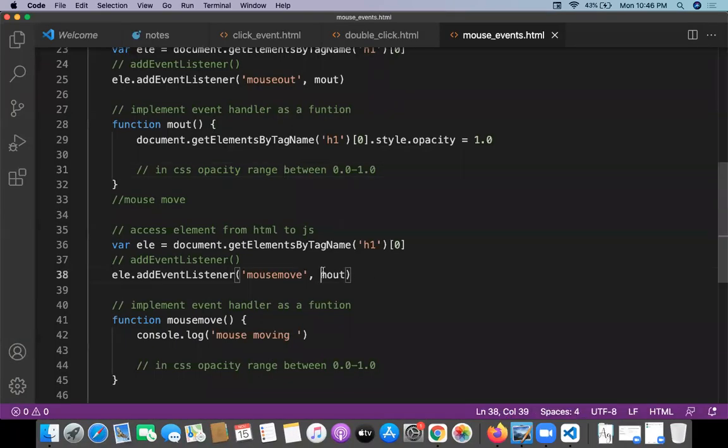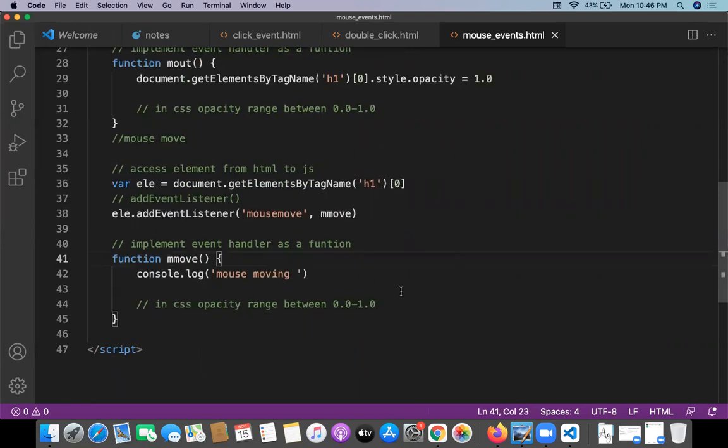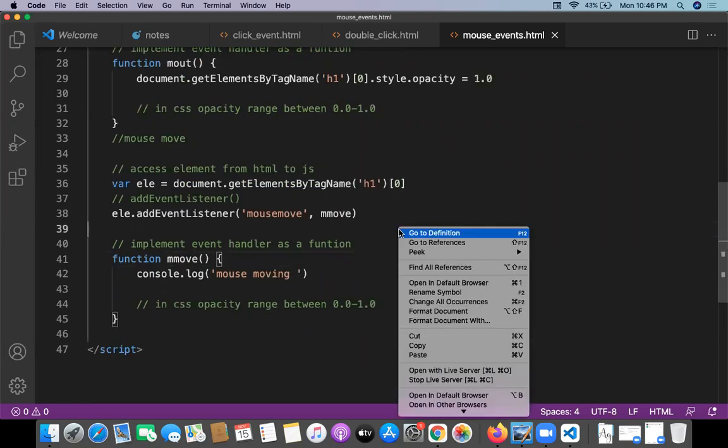Open the browser, and when I'm doing the mouse move here, okay, something is having an issue. This is mousemove, right? Now try to work on this. I'm doing the mouse move.